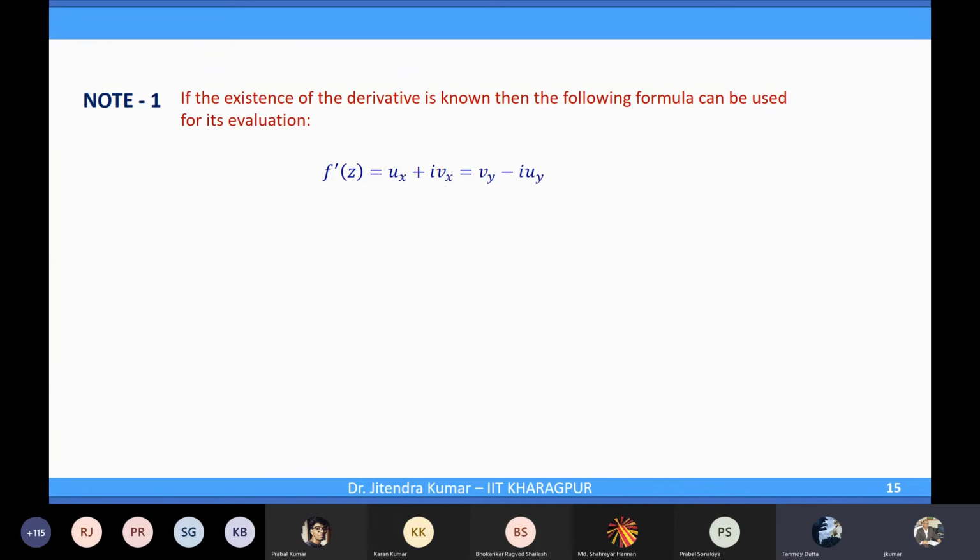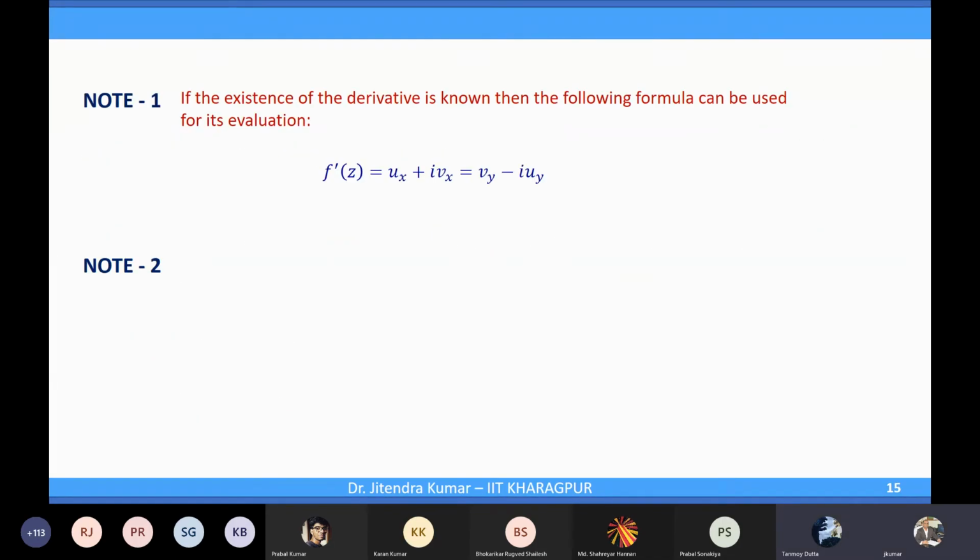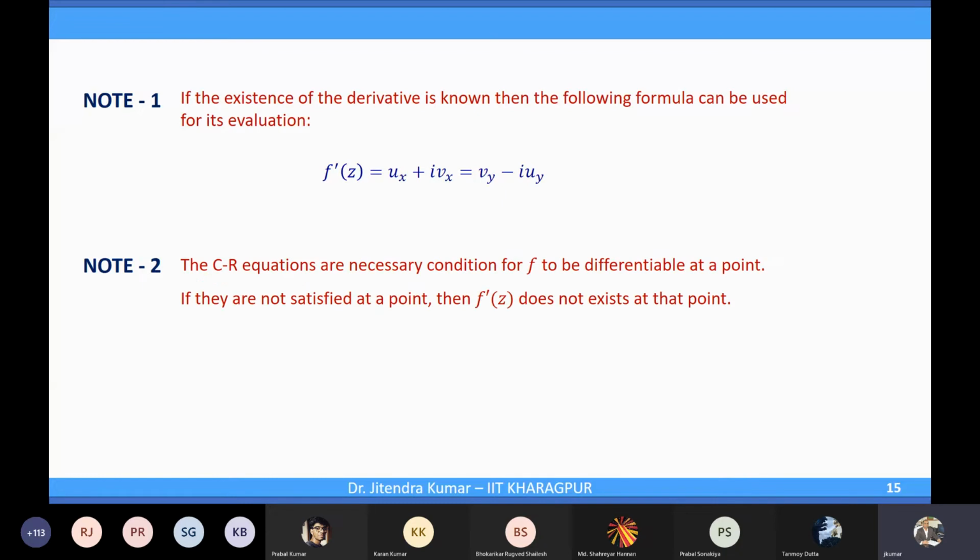Show the previous slide once again. Yes, this one? Yes, sir, now it's okay. So this is just a remark that if you know that f prime exists, then you can simply compute ux and vx, or compute vy and uy, and put it in this form. Your f prime z is ready.